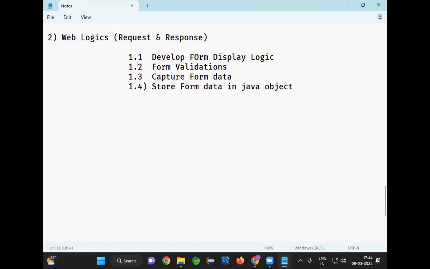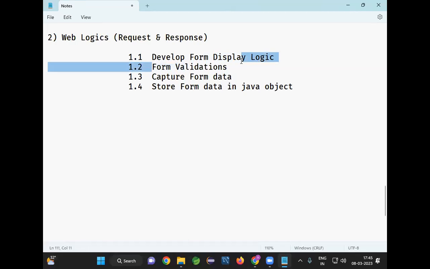So is this only my project requirement, or is it a universal requirement? Universal requirement. In every project, we need to develop forms. A web application is nothing but forms: login form, registration form, search form, forgot password, like that. Several forms we need to develop. When the form is available, users may not enter correct data, so we need to perform form validations.